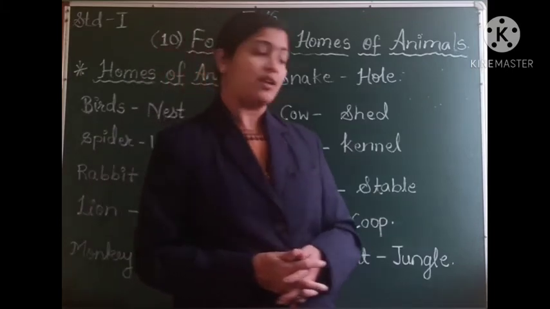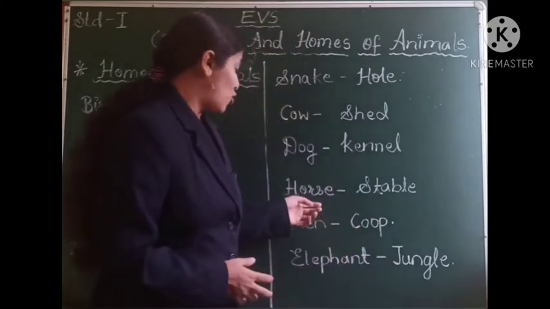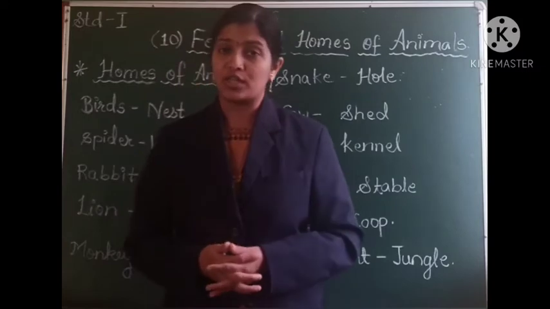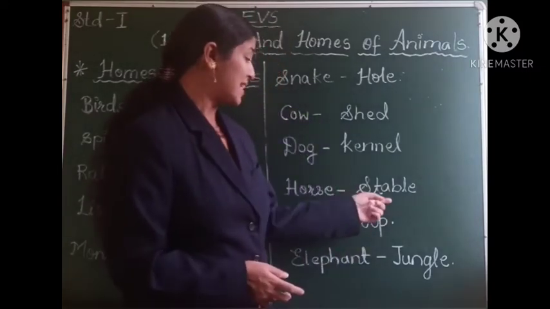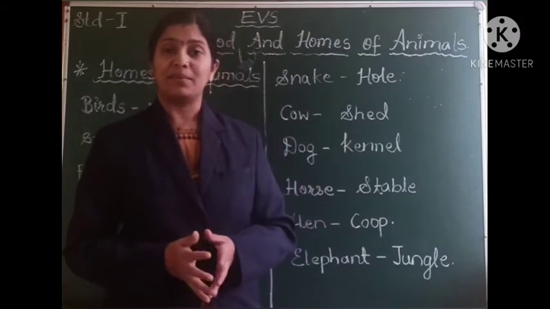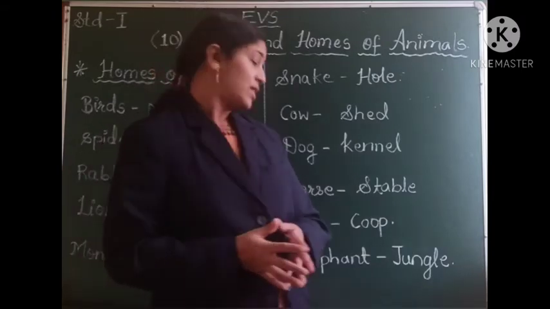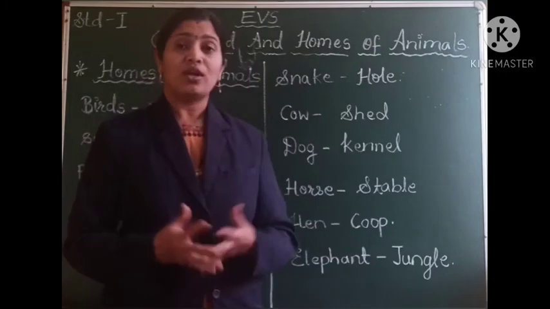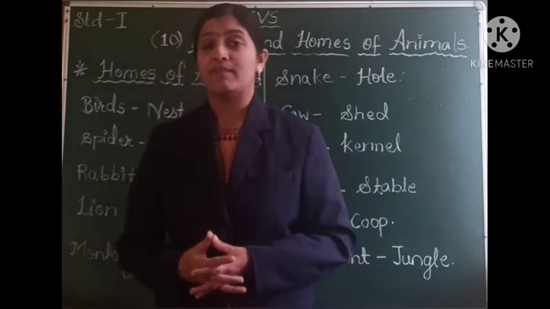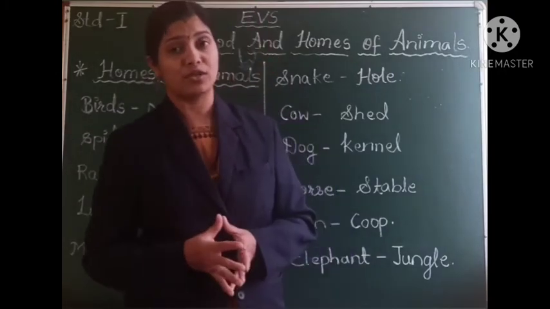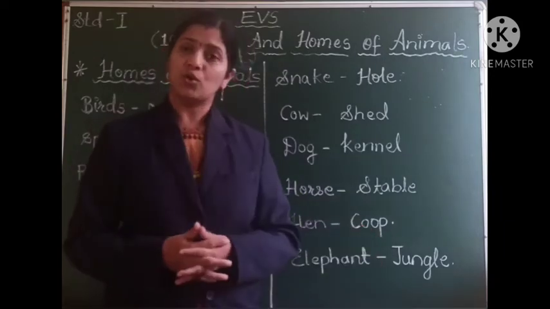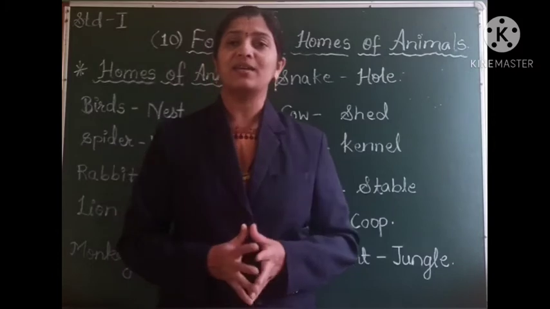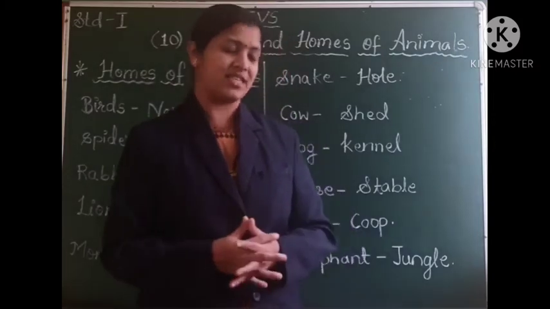K-E-N-N-E-L, kennel. Also horses. So horses are also reared by human beings. And the house of a horse is called as stable. S-T-A-B-L-E, stable. The next is hens. So hens are reared by human beings, and the house which is made for the hens is called as coop. C-O-O-P, coop. This is somewhat like a netted fencing.